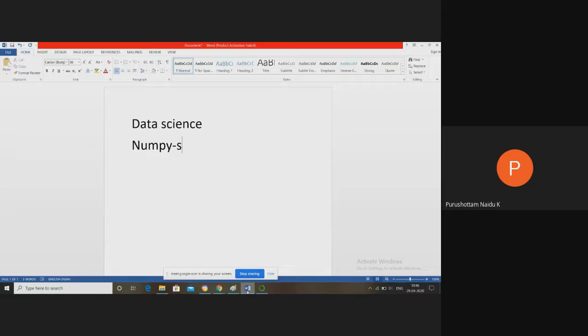We discussed how to create a NumPy array, what NumPy arrays are, and NumPy array operations. And in the same NumPy library, we discussed how to create a matrix and also matrix operations.